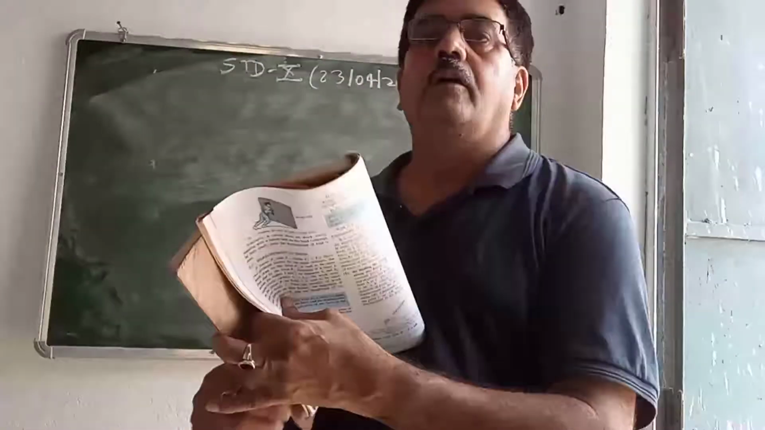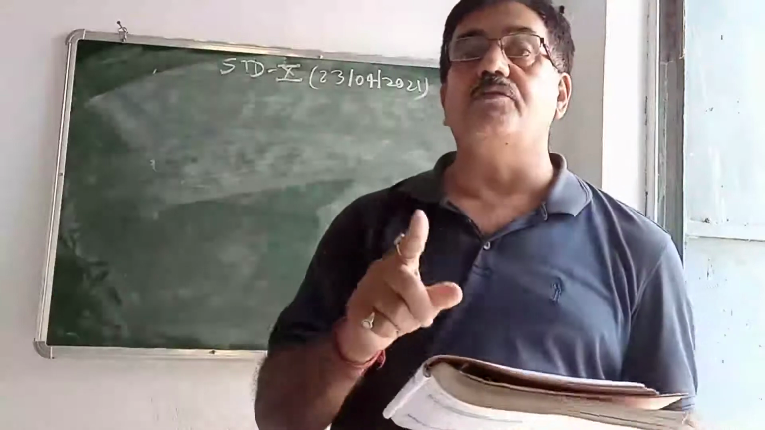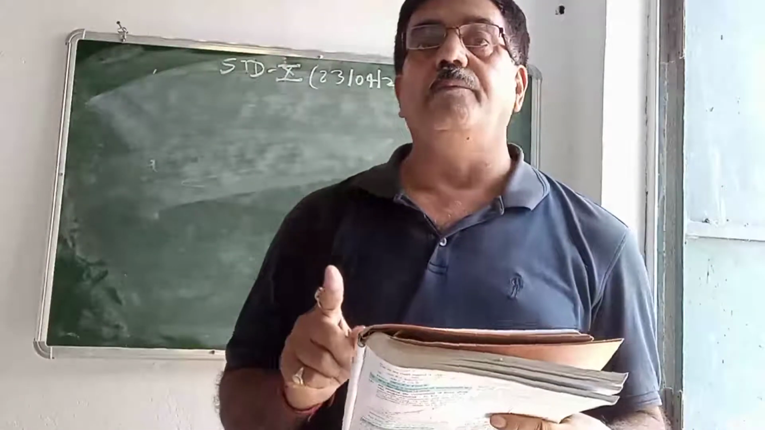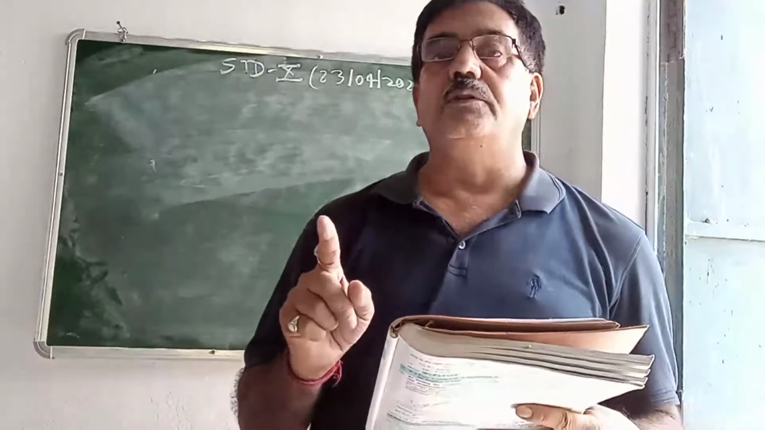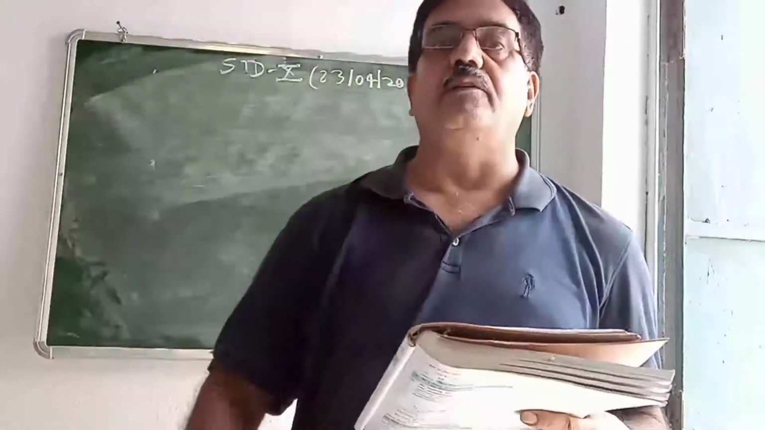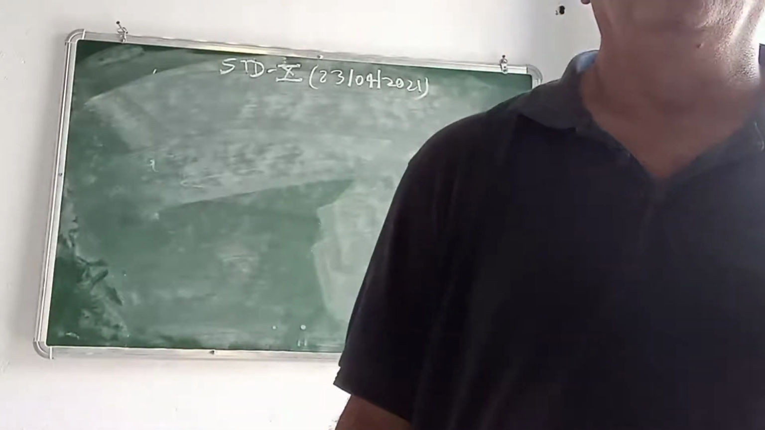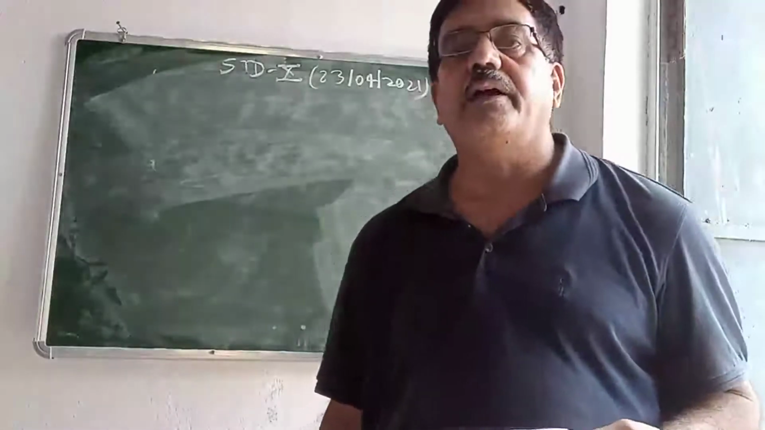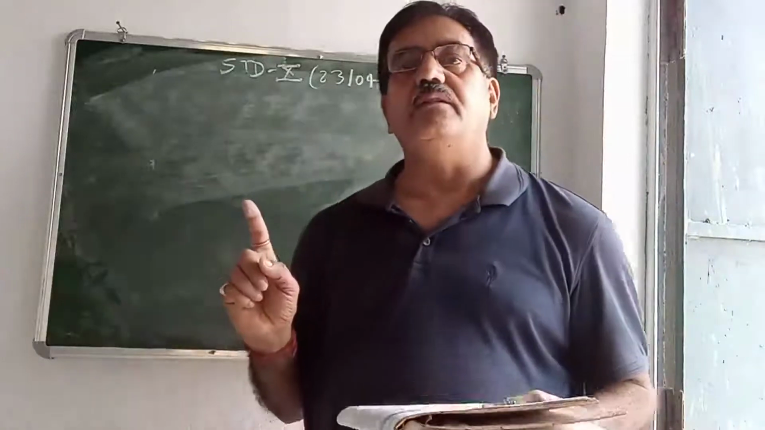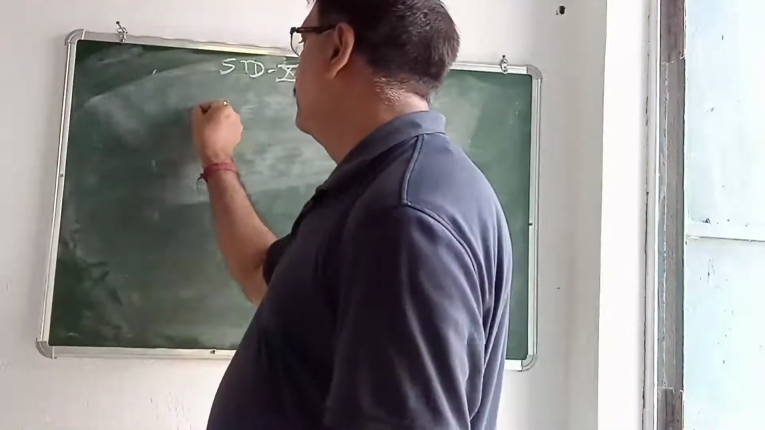Now, work depends upon two factors: first, force, and second, displacement. When we apply force on a body and the body displaces, then we say that the work is done scientifically. So it means work has two factors, force and displacement.